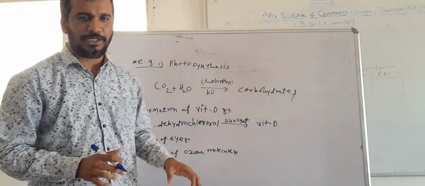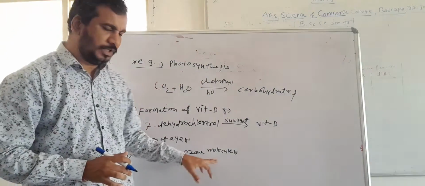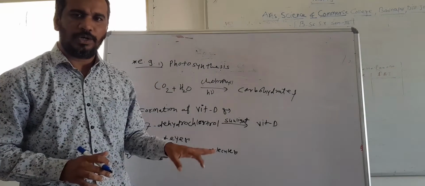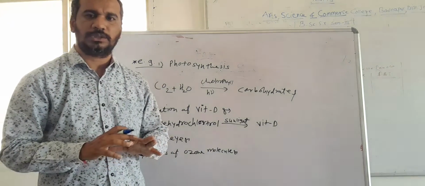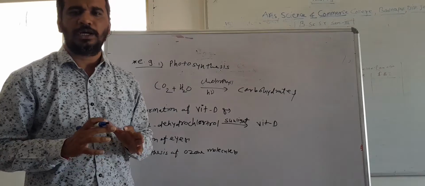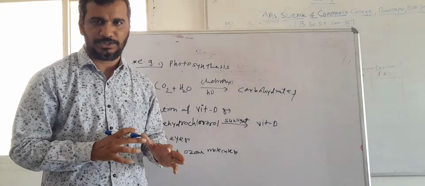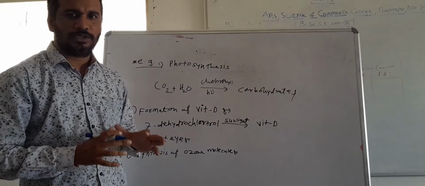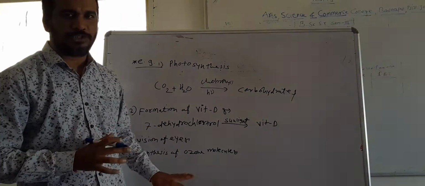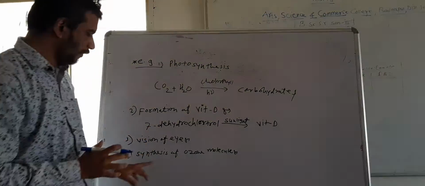As we well know, the ozone molecule is very important in order to protect the earth from harmful UV radiations. This is one more example of a photochemical reaction.